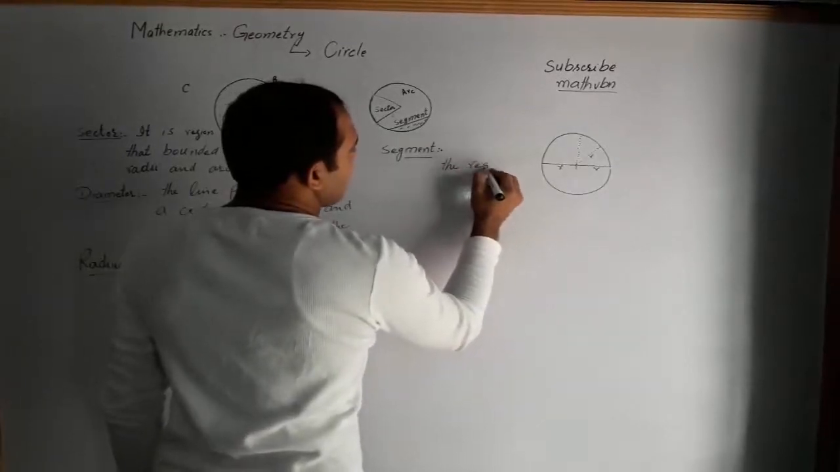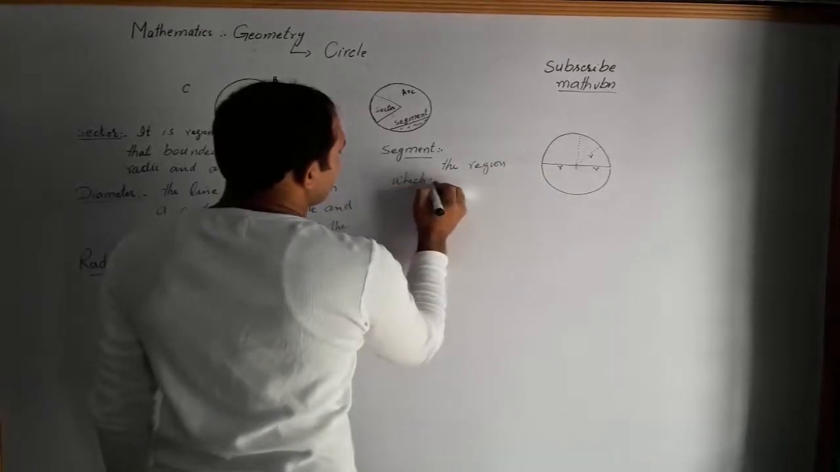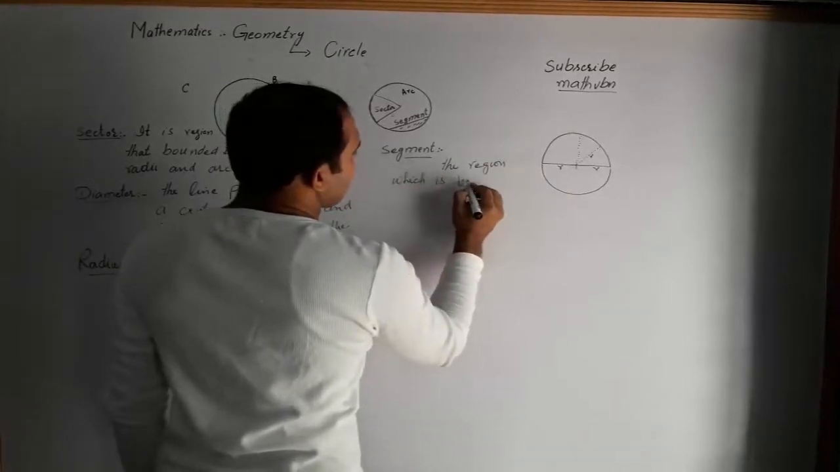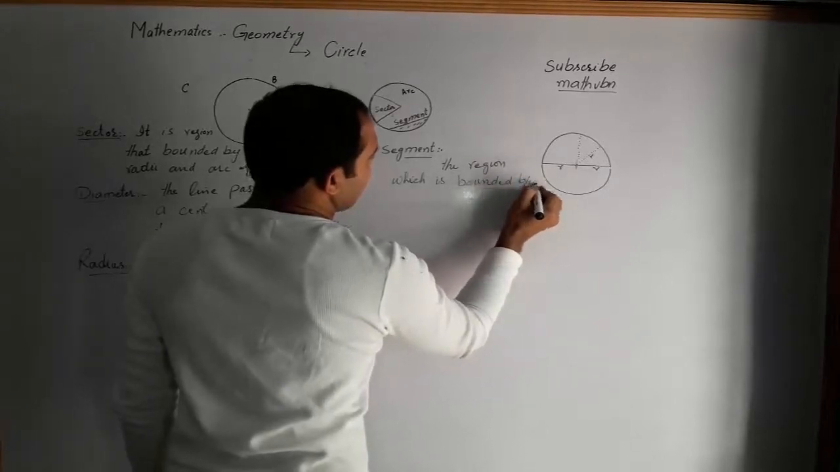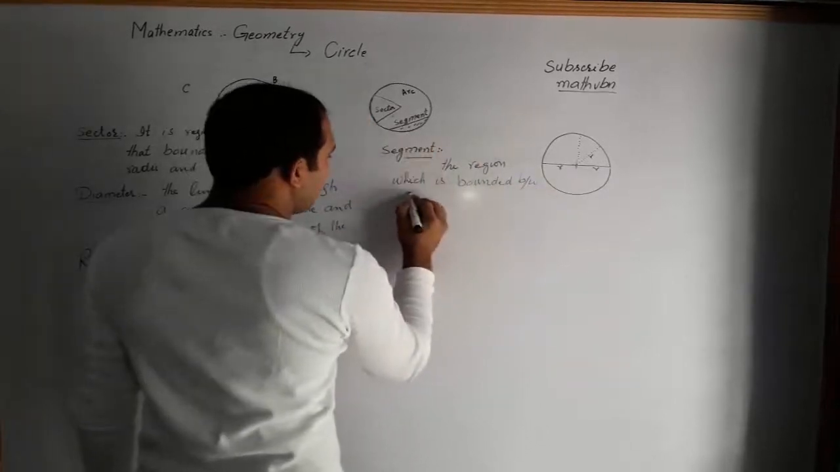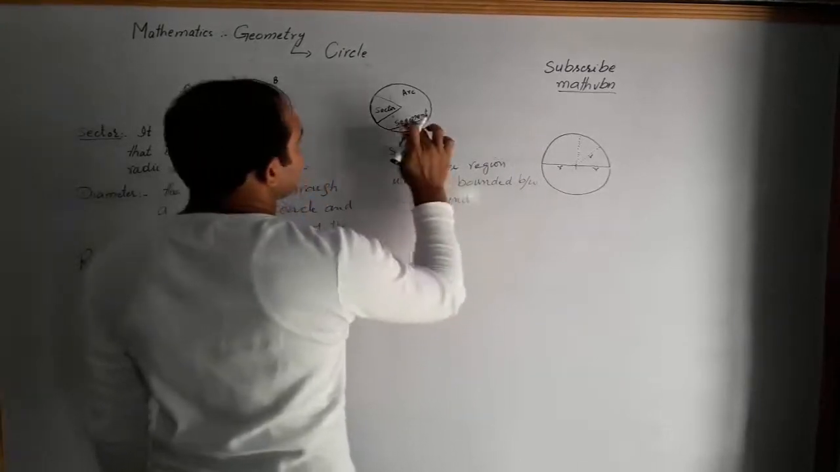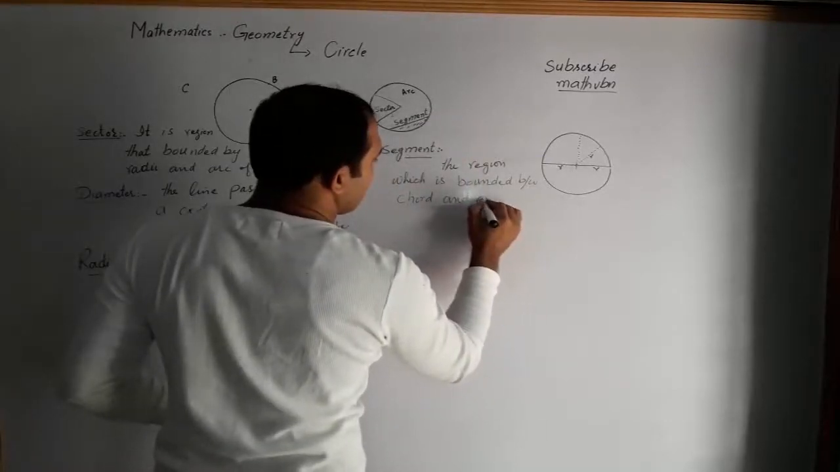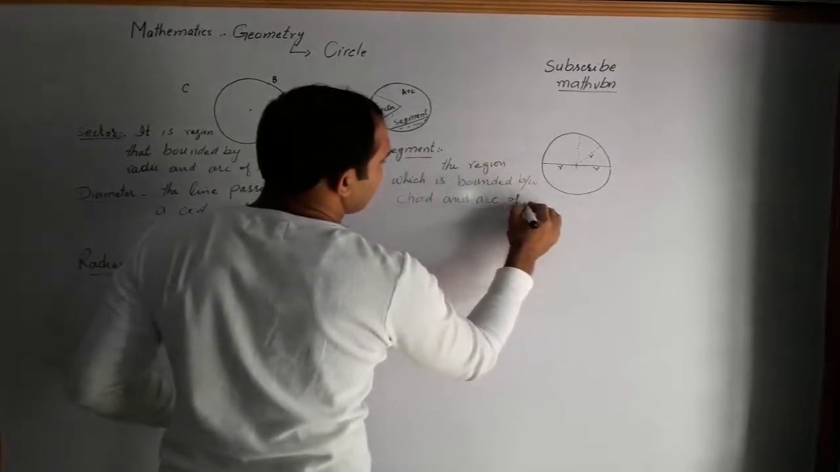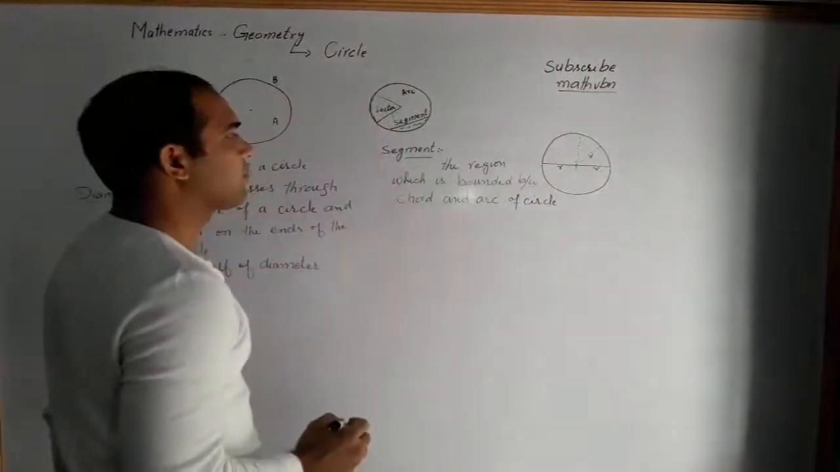The region which is bounded between the chord and arc of a circle is said to be a segment.